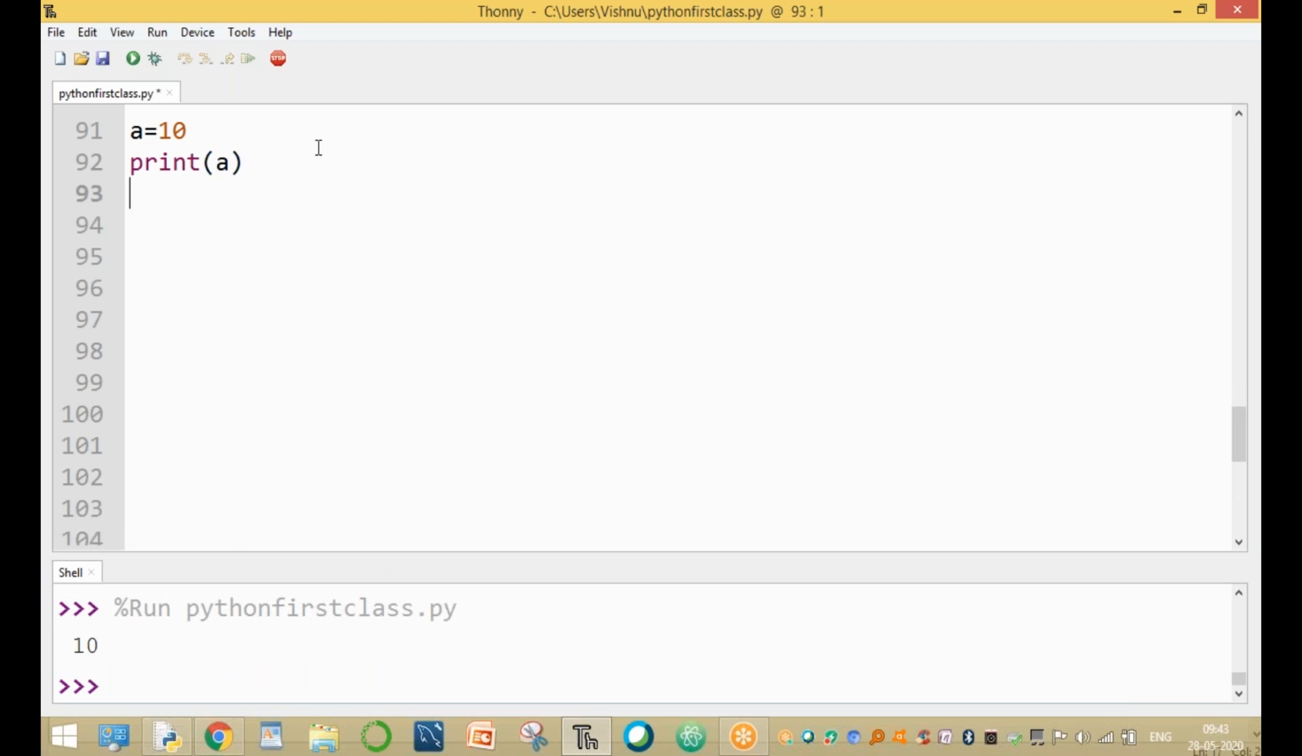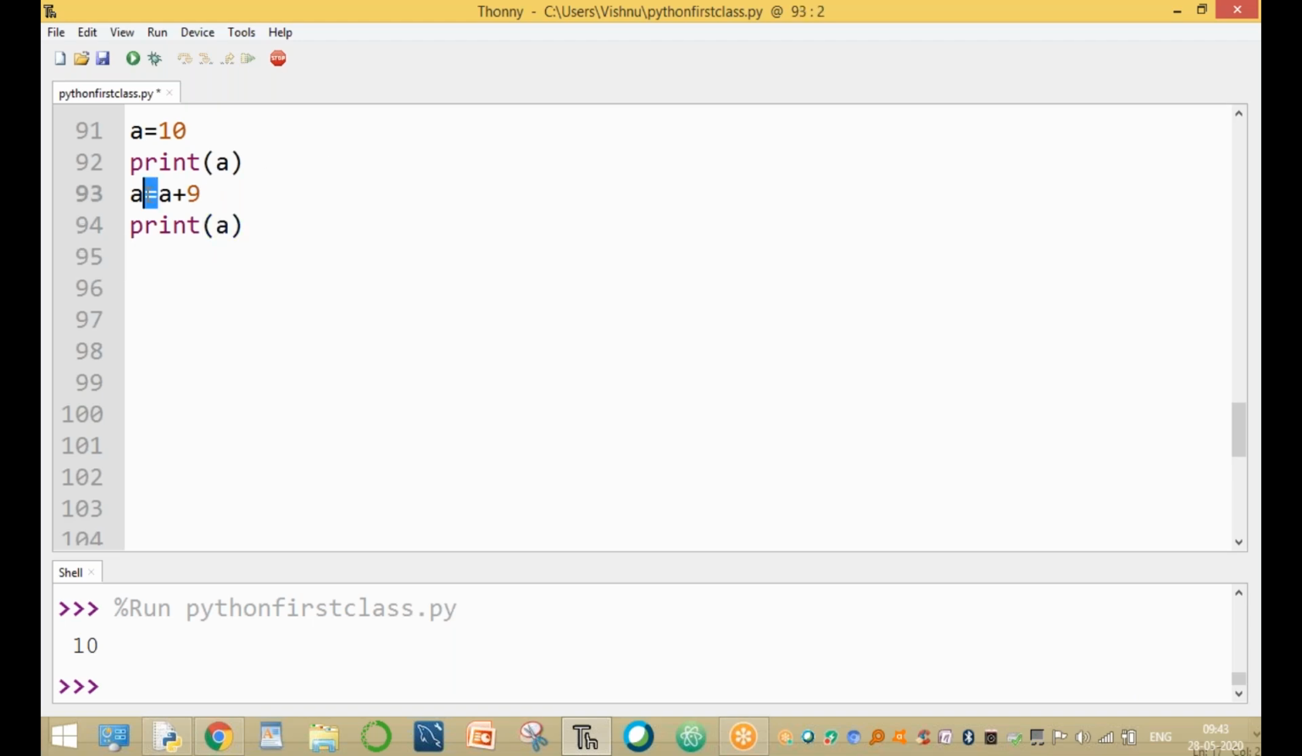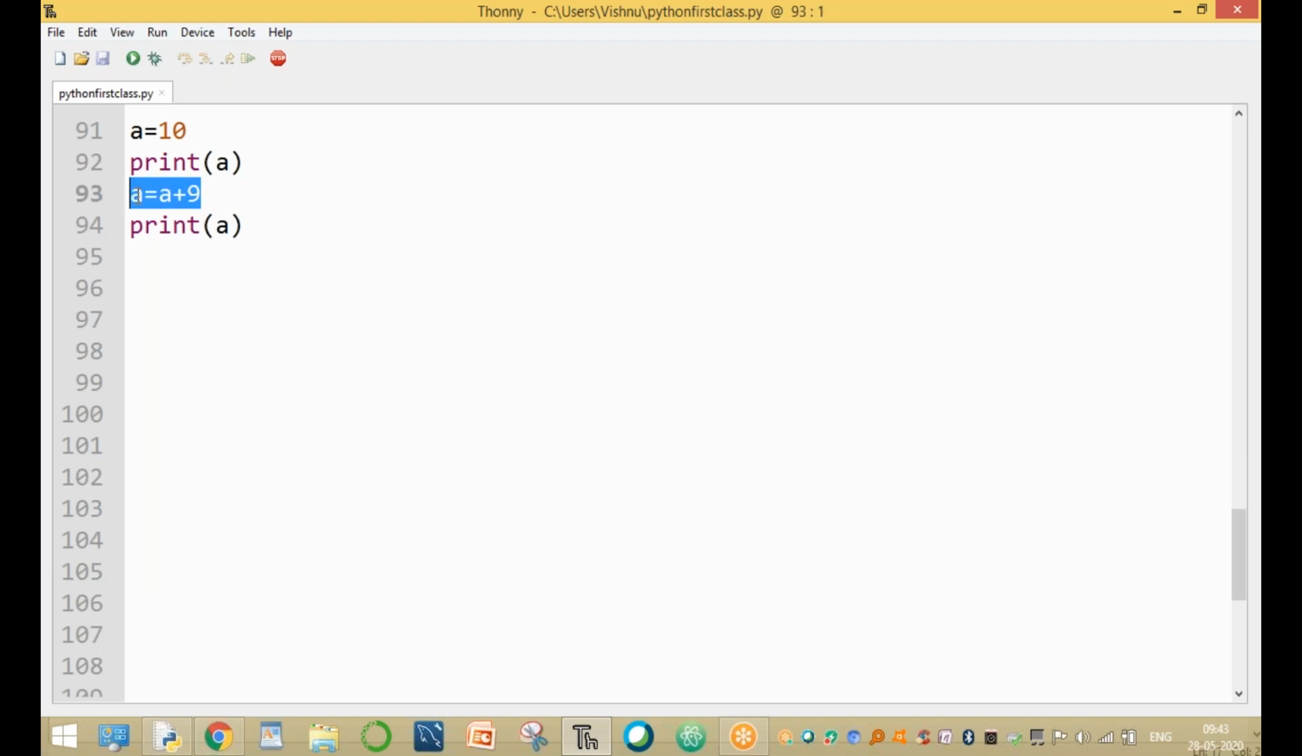Clear. The next one, a = a + 9, and print a. This is an assignment operator: add the value, and the result is assigned, which is 19. Now here we are using a += 9. a += 9 or a = a + 9, both are the same. It is a shortcut method. Majorly it is used in i = i + 1, instead write i += 1.